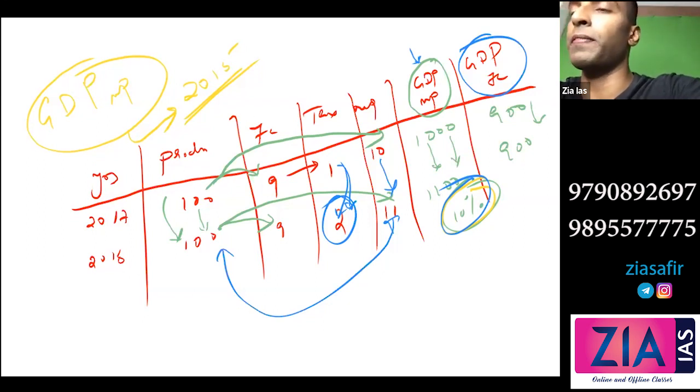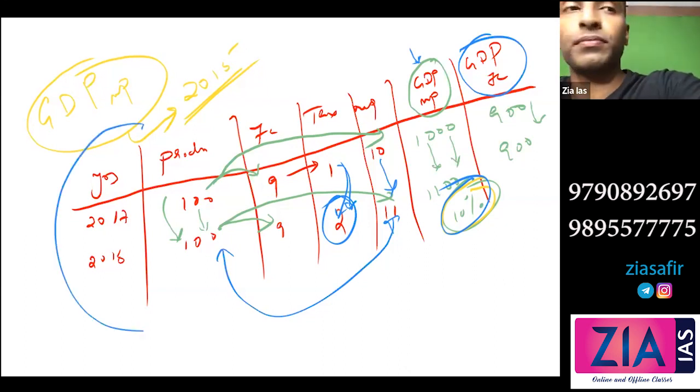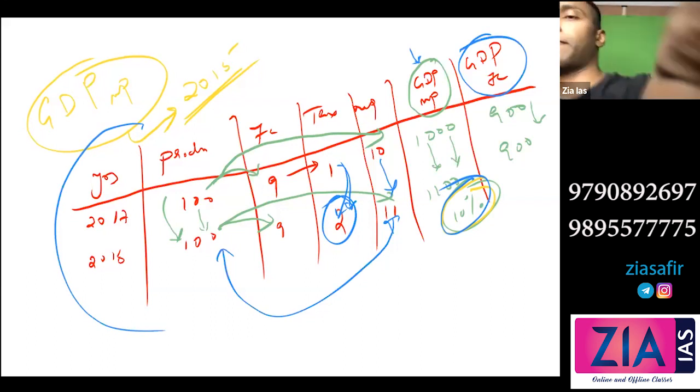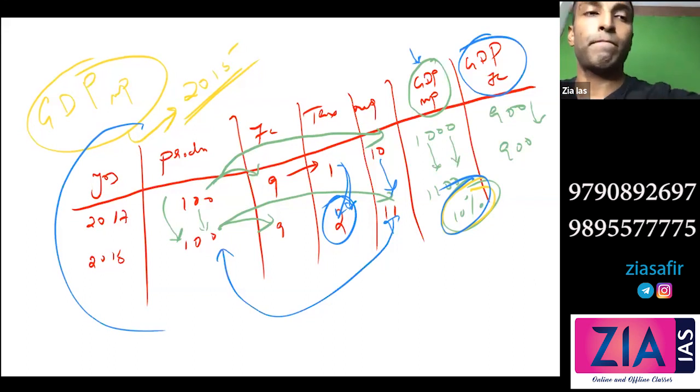This question was actually asked in mains also. So if you can explain that with this table, it will be so good. So is this okay? Did you understand, or any doubt here? I don't think that there is any need to have any doubt here. Okay, so can we move forward?